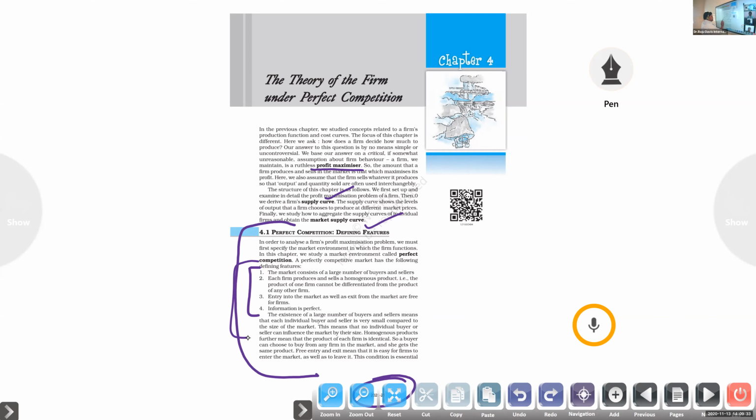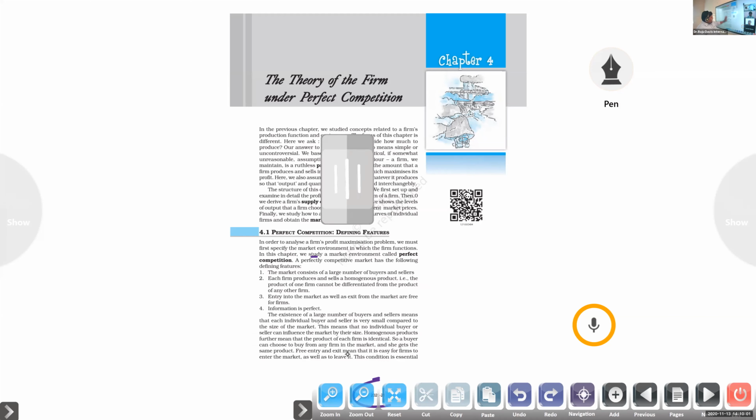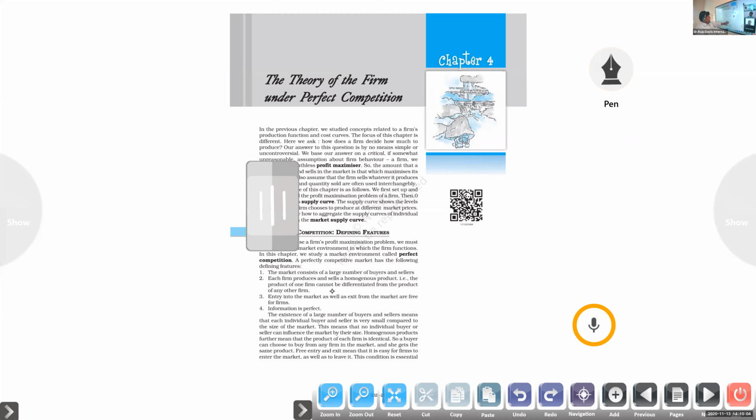we must first specify the market environment in which the firm functions. So the market condition we have to analyze. In this chapter, we study a market environment called perfect competition. Here we are going to study a particular market condition, termed perfect competition, existing in that market, or else we can call it a perfectly competitive market.